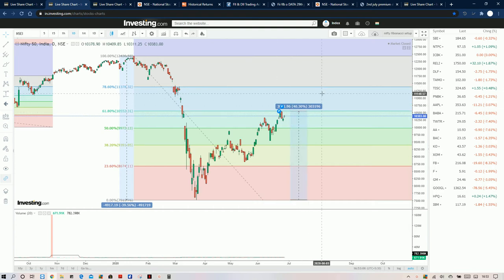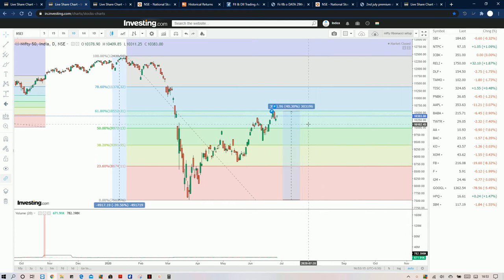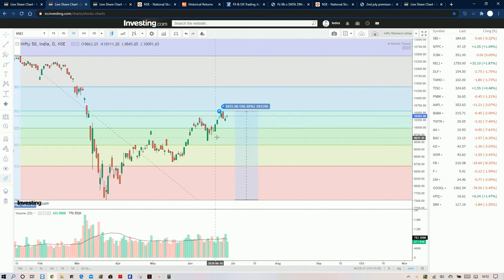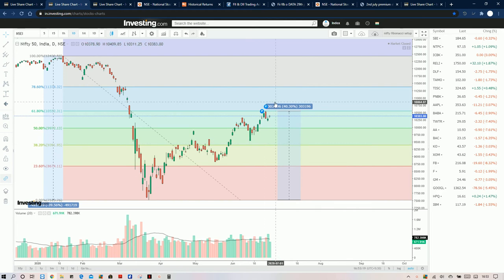Some of our friends asked me whether the market will be bullish and will definitely touch 11,000 before falling down. But I need to confirm that, and there is no other data confirming the movement to 11,000.